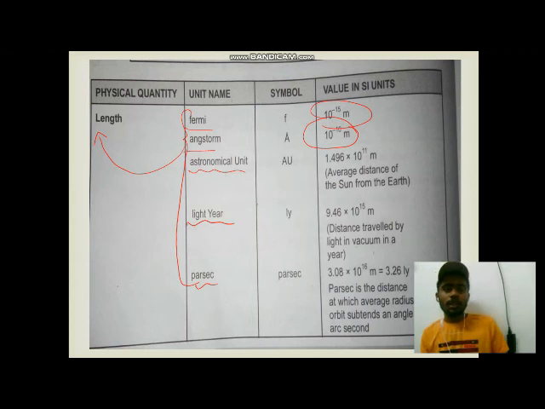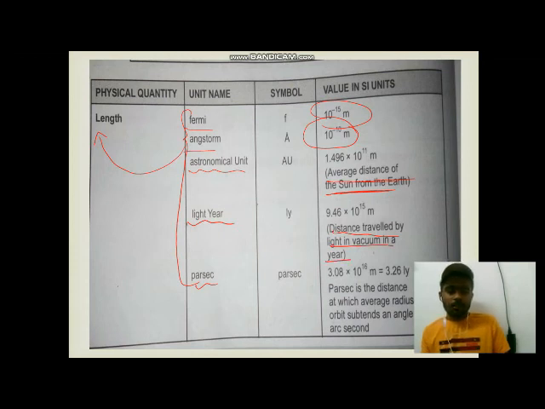Okay, the definition for astronomical unit you must remember, because they may give 4 options and ask which of the following is the right definition for astronomical unit. It is the average distance of the sun from the earth. The average distance of the sun from the earth is the astronomical unit. Okay. What is a light year? It is the distance traveled by light in vacuum in a year.